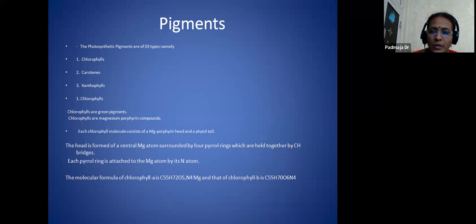So we also said, when we were talking about mineral nutrition, that these micronutrients and macronutrients play a very important role in the synthesis of proteins.